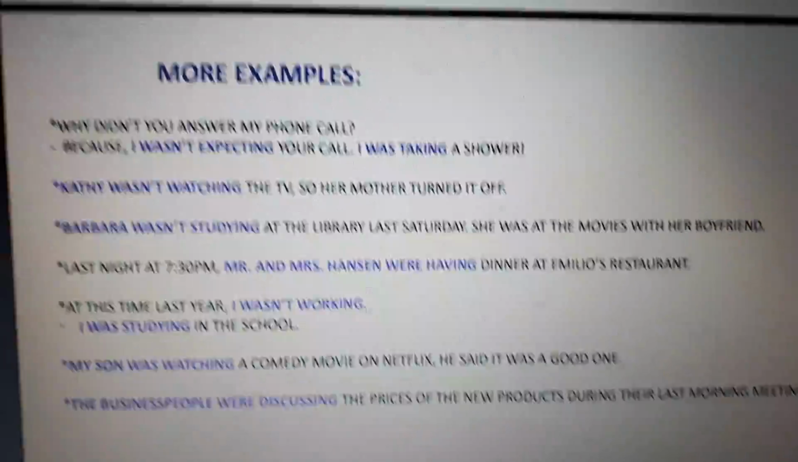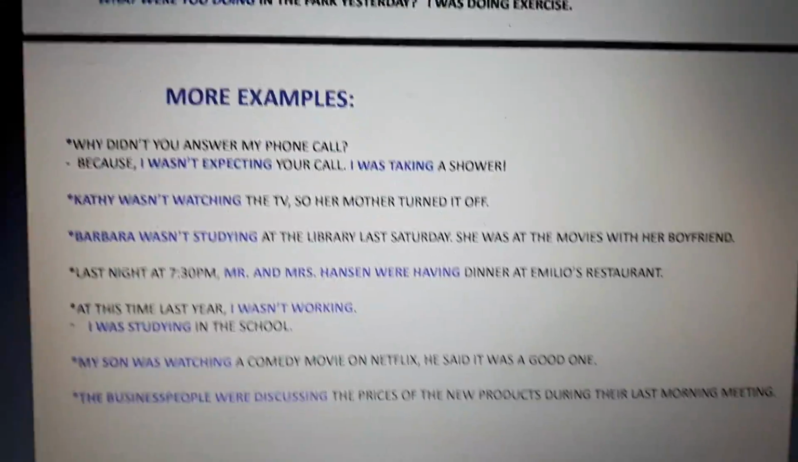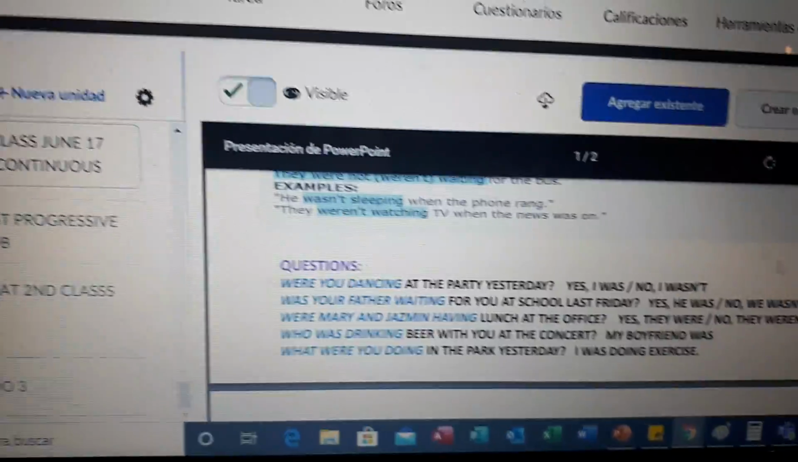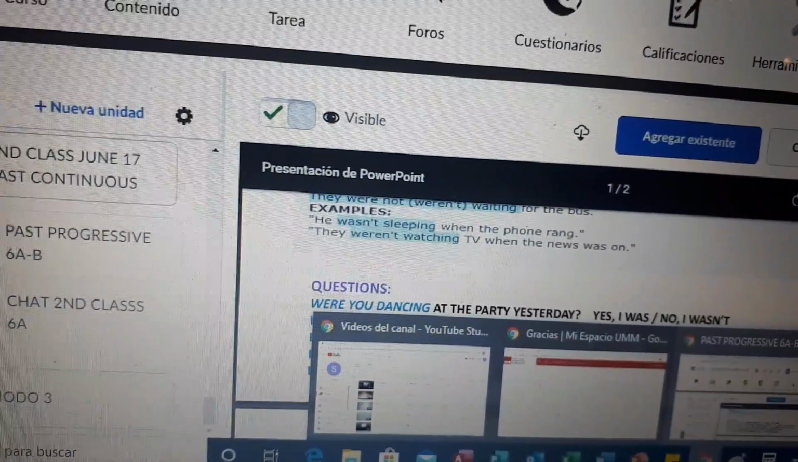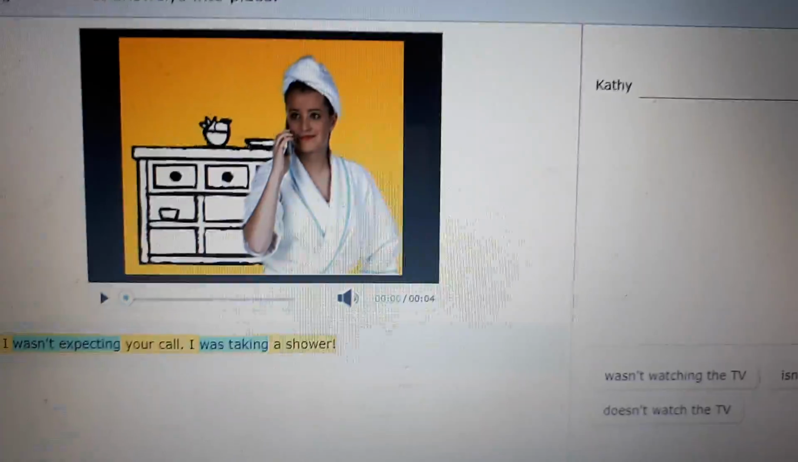For negative is weren't, okay? And for a question, we need to begin with the auxiliary, okay? And then we were working on the platform, okay? We were working on the platform.